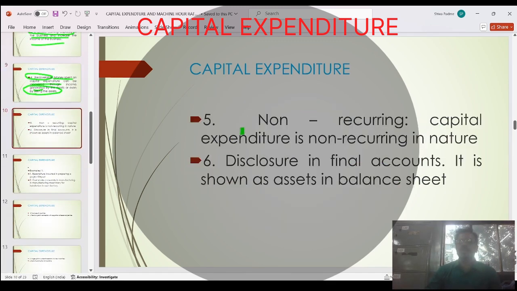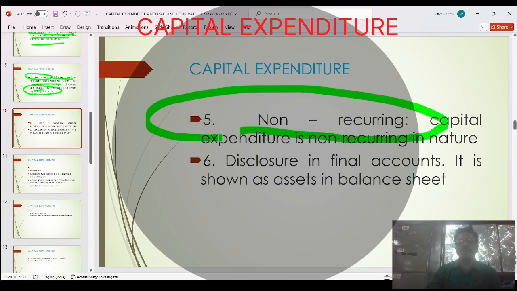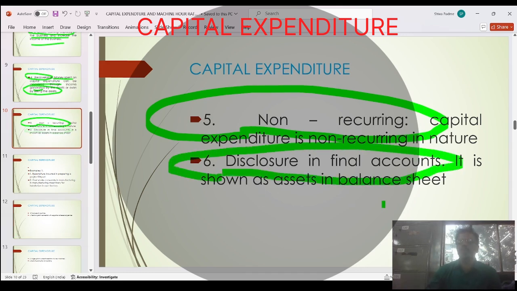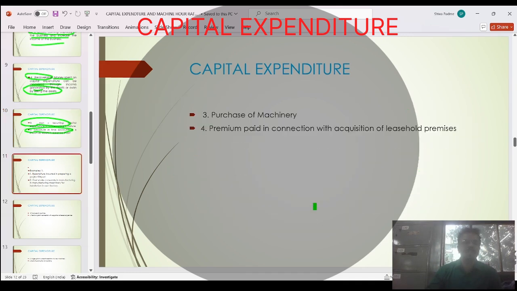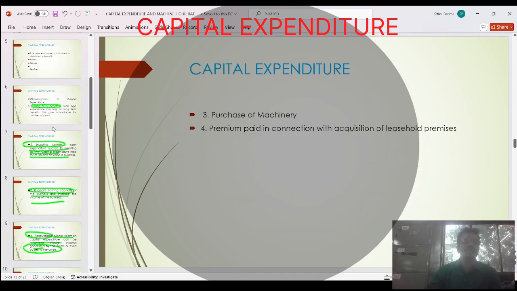After that, this is non-recurring in nature. Non-recurring nature means this is not going to recur again and again. This is only once in the lifetime of the company. After that, it is always disclosed in the financial accounts. It always goes to the balance sheet, asset side. So these are some features of capital expenditure.